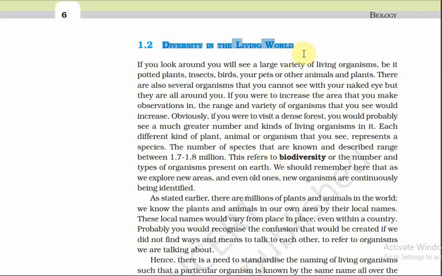So, today we are seeing the diversity in the living world. We saw in the previous video, the living world, and started the chapter and saw some basic concepts. Now we are starting diversity in the living world.